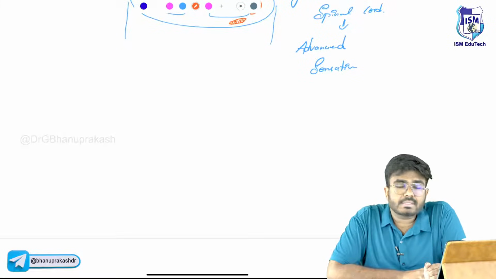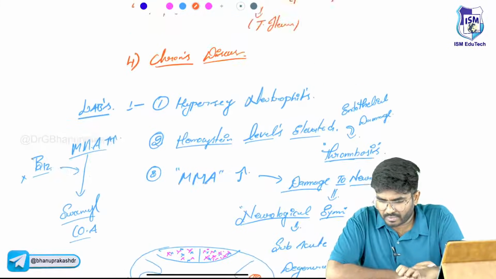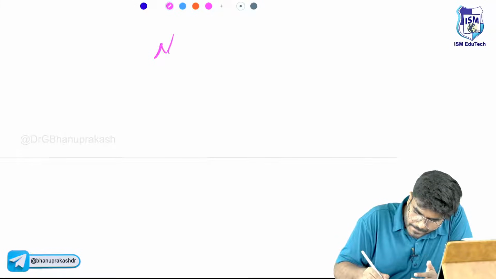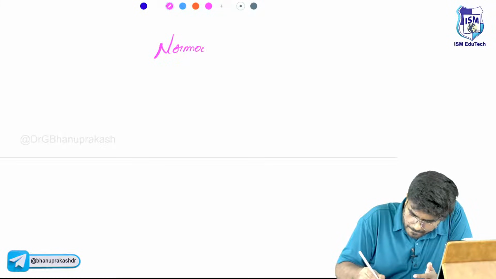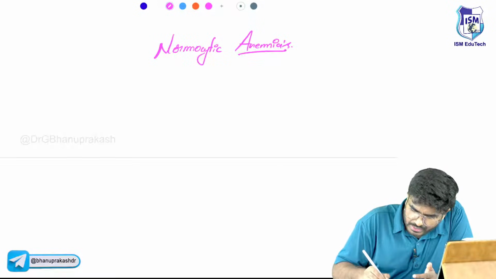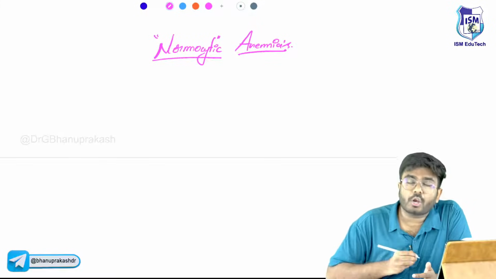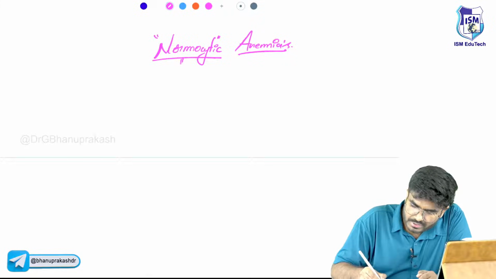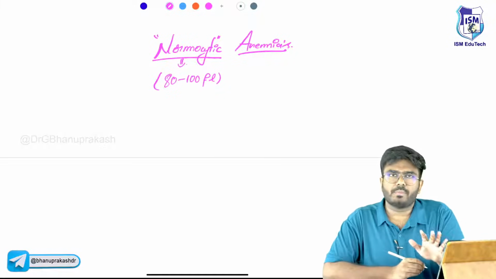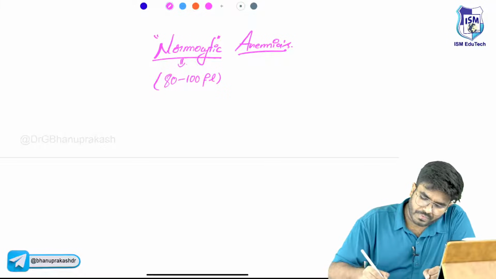Now after this, let's discuss normocytic anemias. B9 and B12 deficiency anemias are completed. Now normocytic anemias. Yes, the patient has anemia, but the size of the RBCs is normal. Normocytic. The size of the RBCs is between 80 to 100 femtoliters.